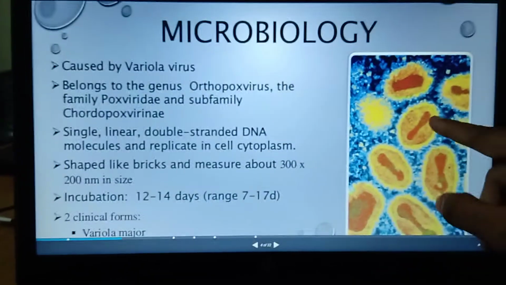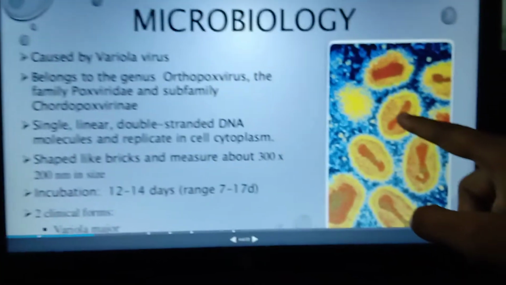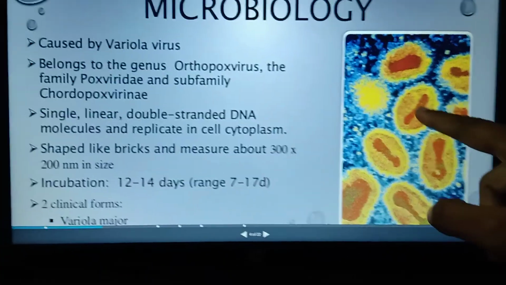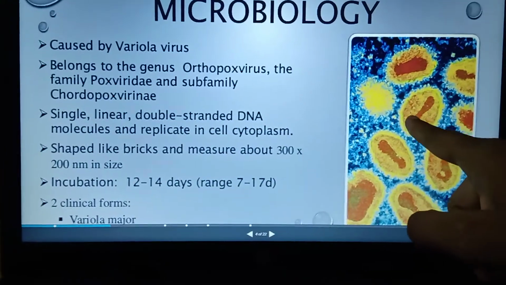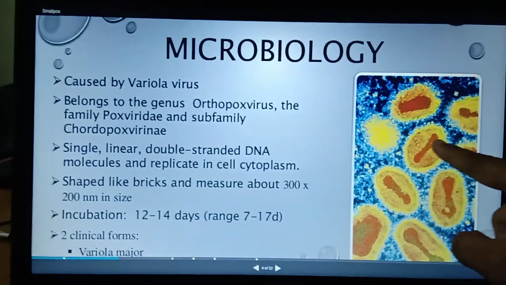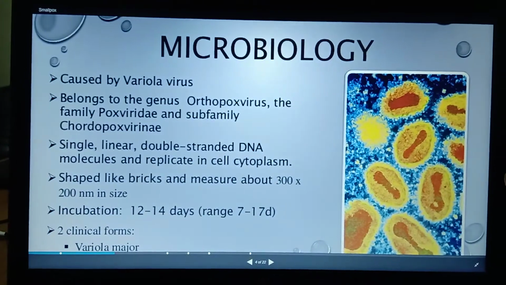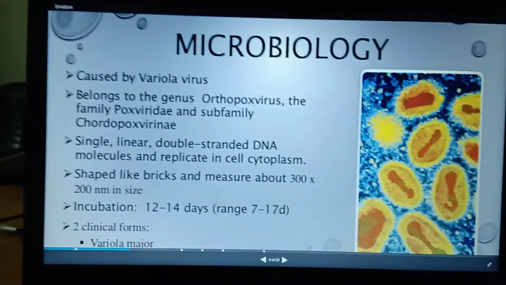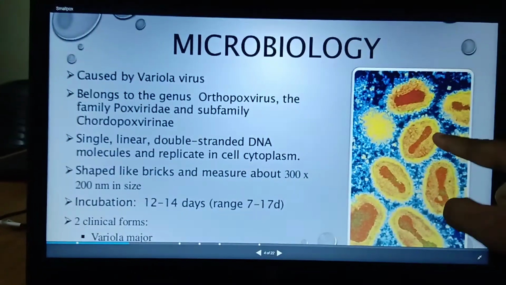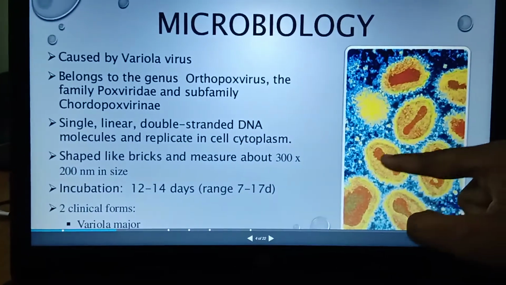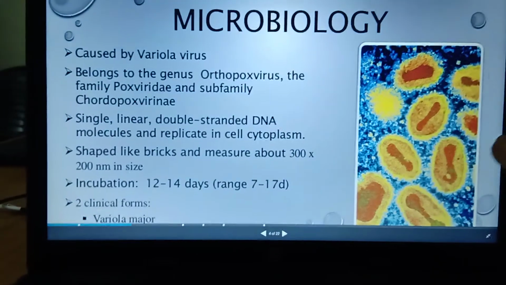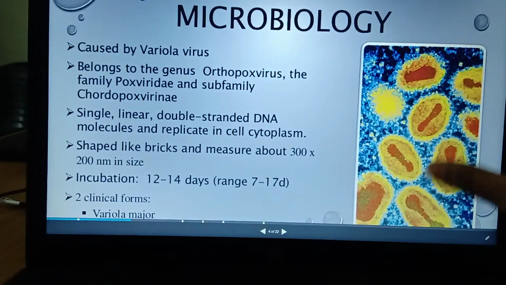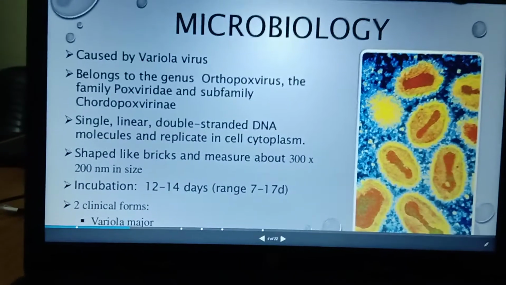It is a single linear, double-stranded DNA, as you see in the microscope picture, with a covering coat. It consists of DNA molecules and replicates in the cell cytoplasm.